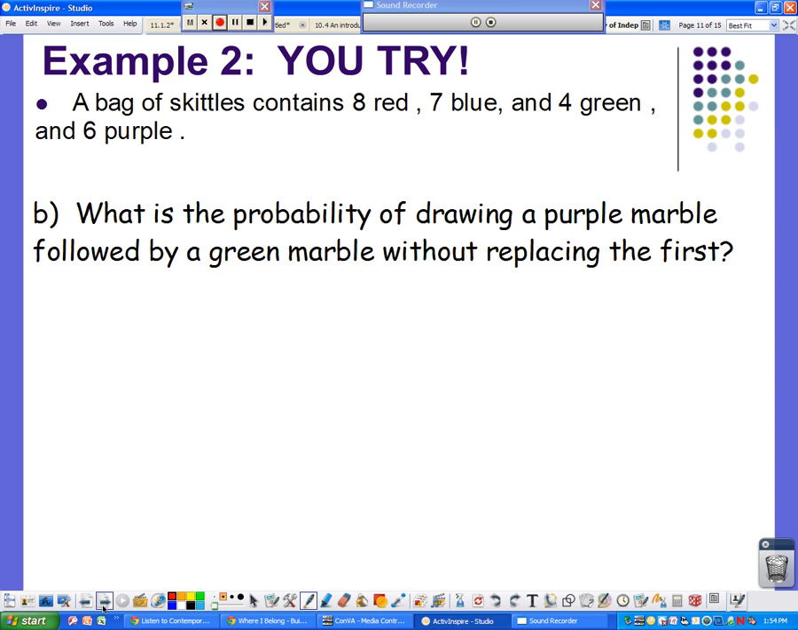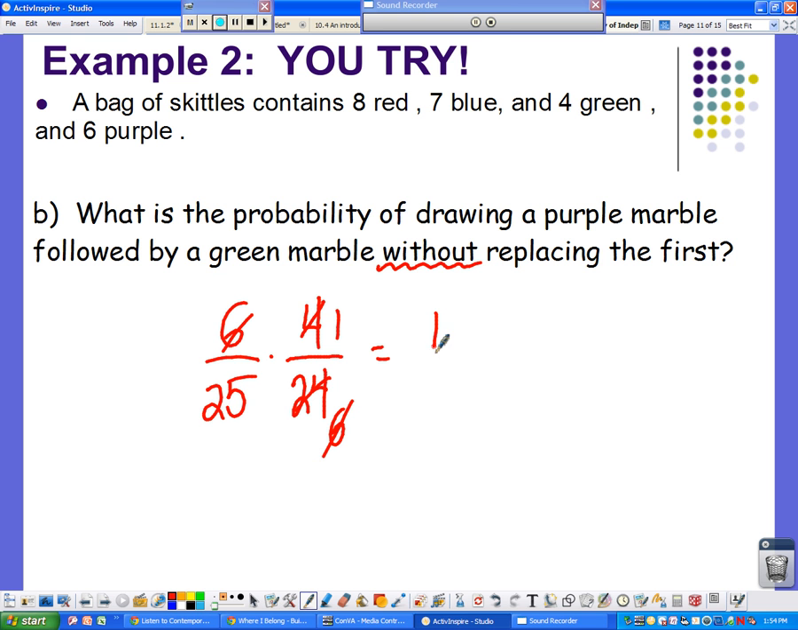All right, so let's find out purple marbles. We've got 6 again out of 25. We are not replacing the first one, which tells me that we've only got 24 Skittles left in the jar. And we've got 4 green ones, so it's going to be out of 4. And this one we can do some canceling. And then the 6's cancel, so we end up with 1/25. Okay.